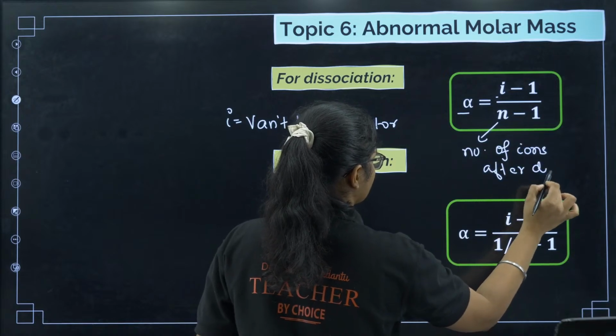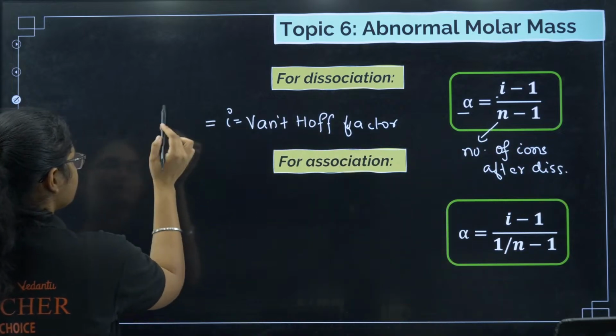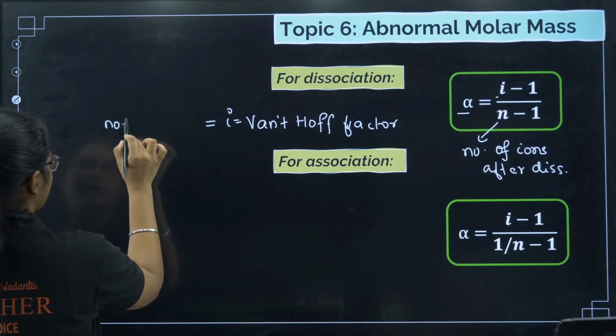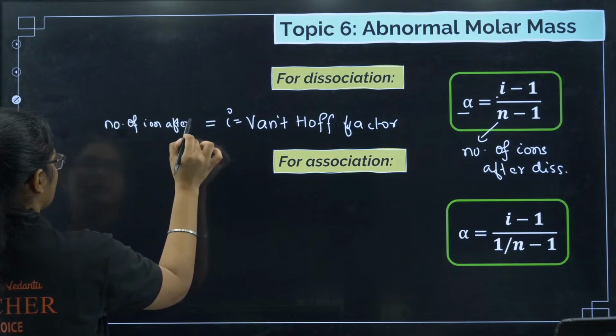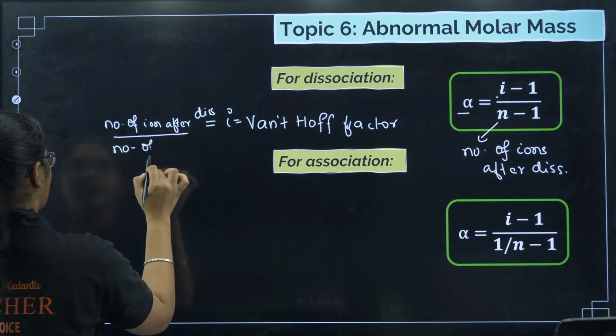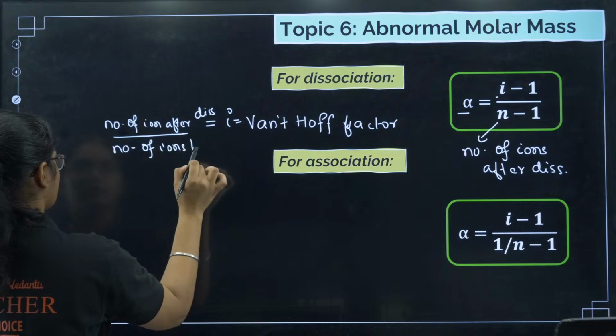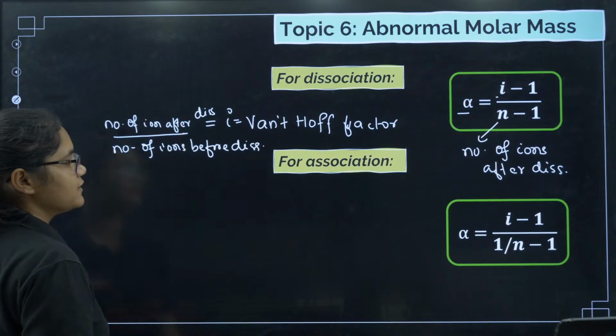After dissociation. This is an important formula. And how to calculate i? i is equal to the number of ions after dissociation divided by the number of ions before dissociation. Okay, that is the value of i.